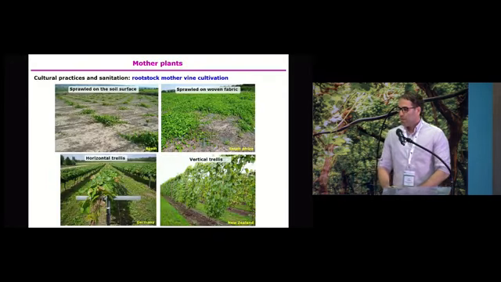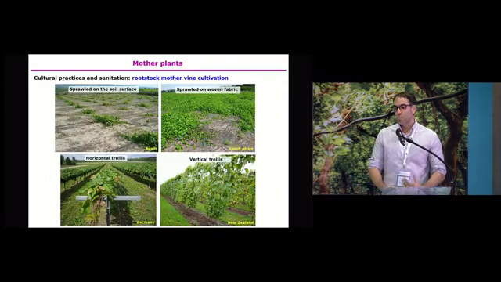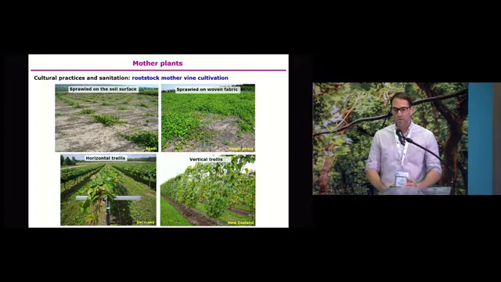So the rootstock model vine cultivation can have an influence on grapevine trunk disease infection. Here you have some examples of the different ways to cultivate, in this case, rootstock model vines. For example, at the top left, we have Spain, where it is quite common to cultivate the rootstocks sprawled on the soil surface. This can be detrimental because the planting material is in contact with the soil and we can get cross-contamination by soil-borne fungal pathogens.